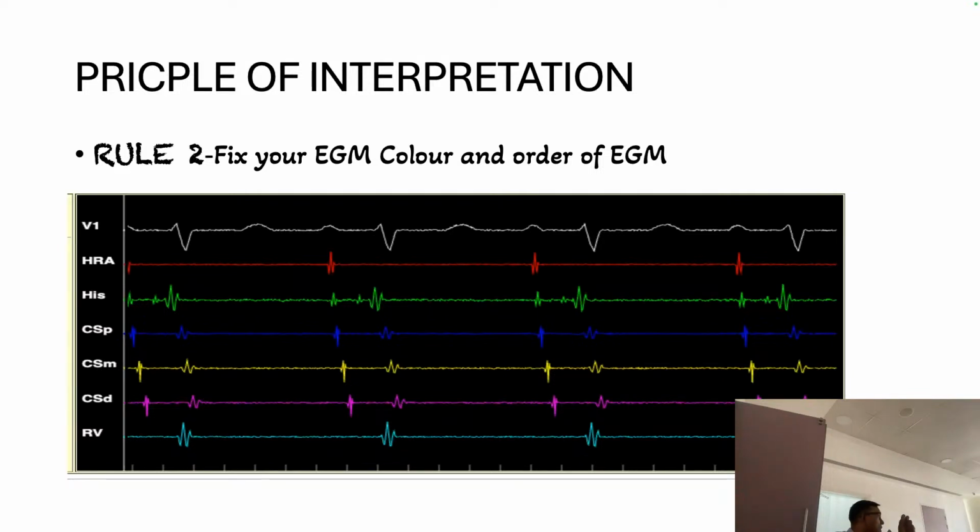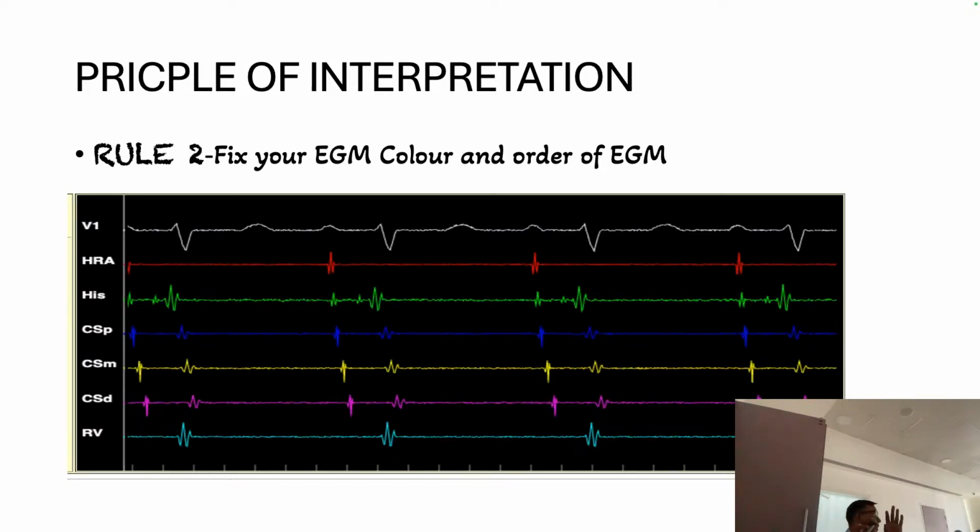Always and always yellow. Green is the color for CS. White is the color mostly for the ablation catheter. RV is mostly red. So these are the only three colors we are using. Atrial we are not keeping.